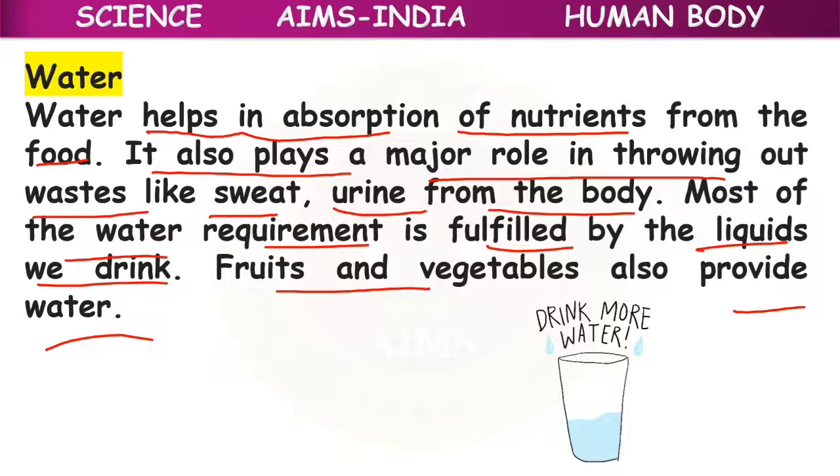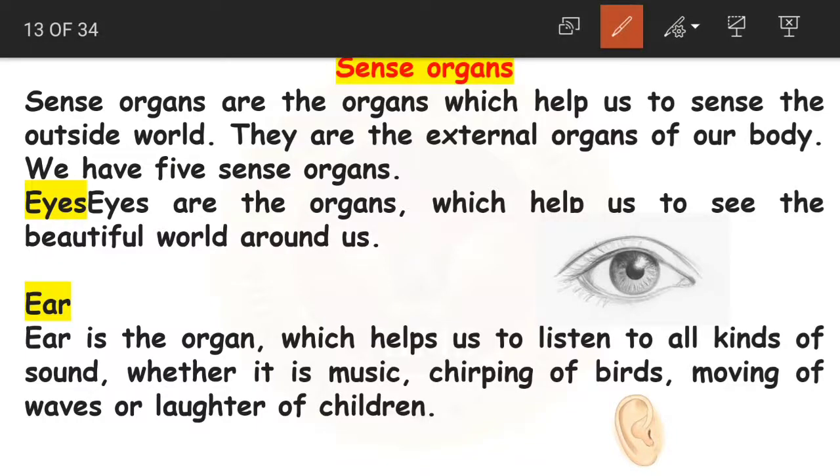Yes. So here we are going to learn about our sense organs, because we are talking about the human body. One more important set of organs of our body are the sense organs. Sense organs are the organs which help us to sense the outside world. These are all external organs. They help us to see the outside world, and to feel and touch the outside world. Okay, and they are external organs of our body.